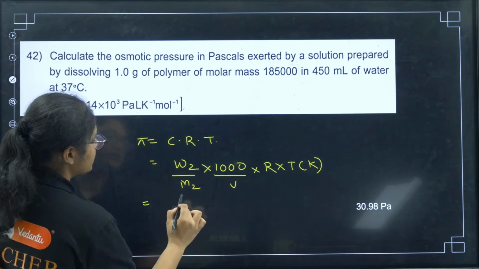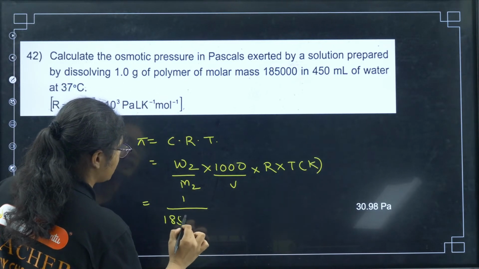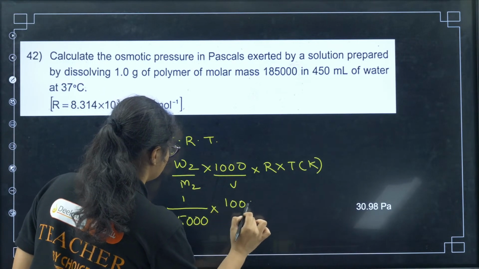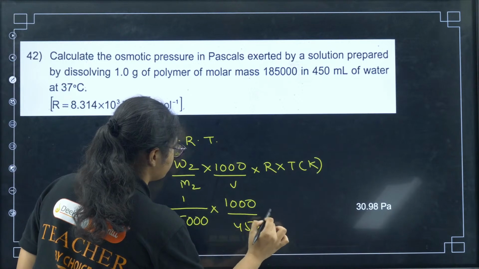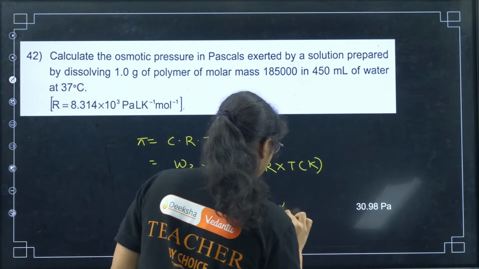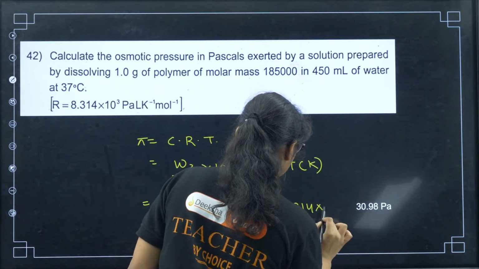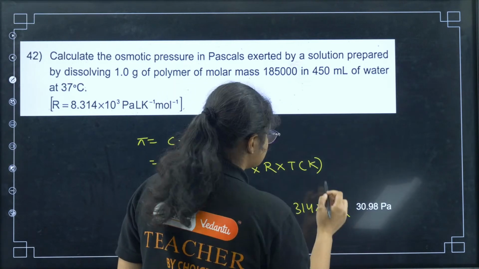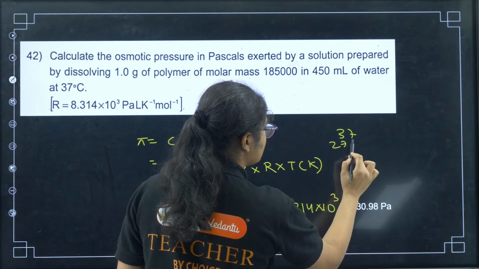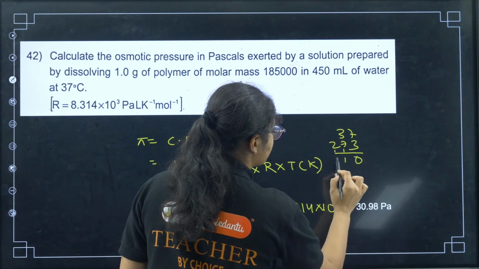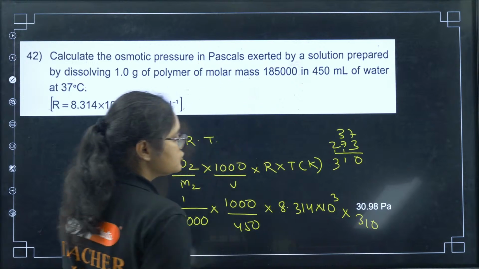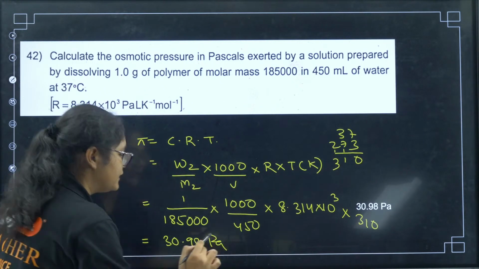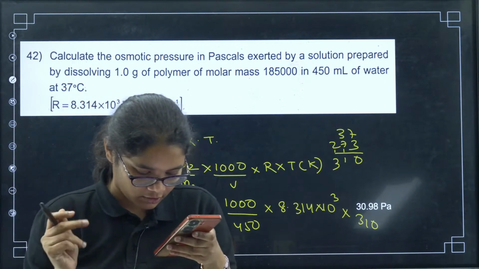W2 is 1 gram, then 185,000, then 1000, divided by 450, and then 8.314 into 10 to the power of 3, with temperature 37 degrees Celsius. You should convert it into Kelvin, which is 310 Kelvin. If I solve this, I'll get 30.98 Pascal. Tell me how much you have got. How many of you have got this one?